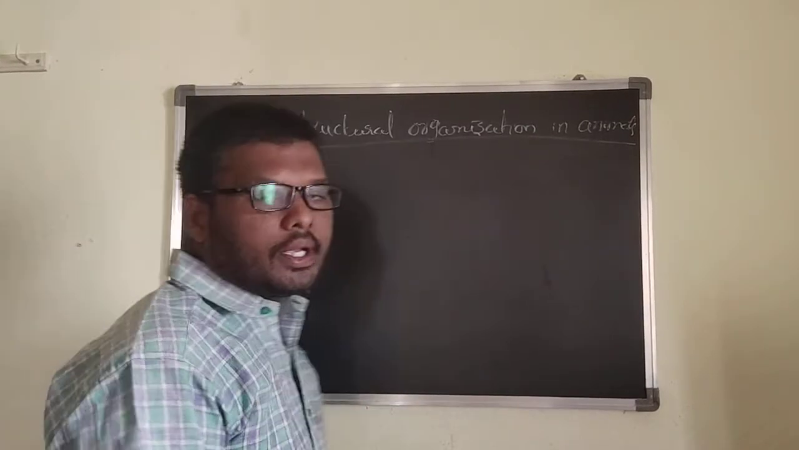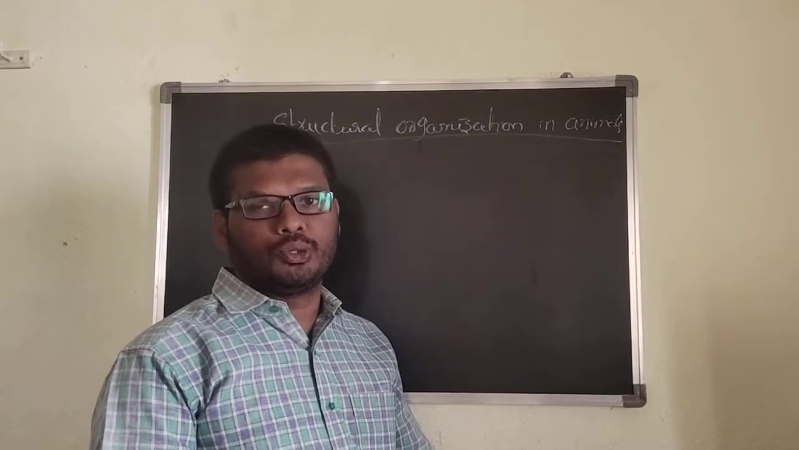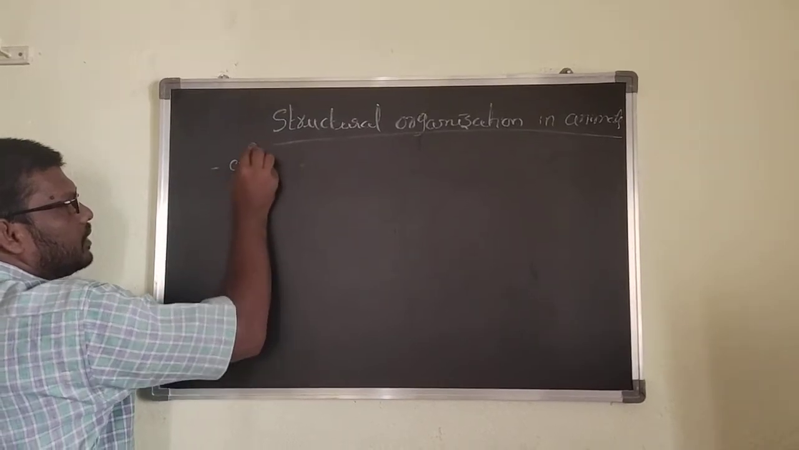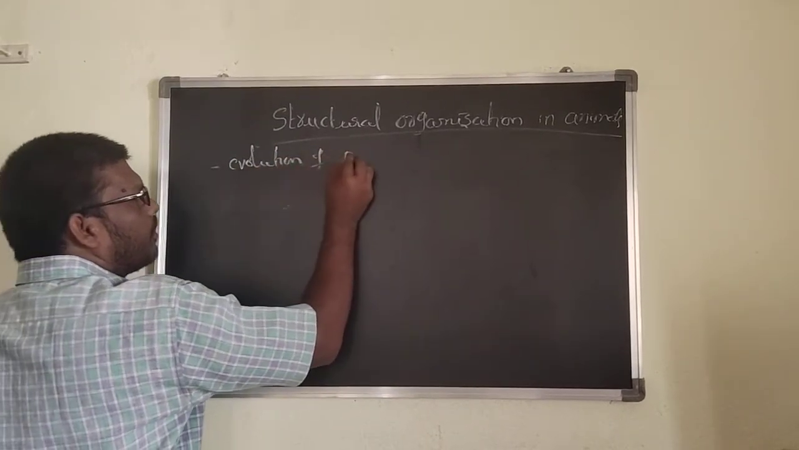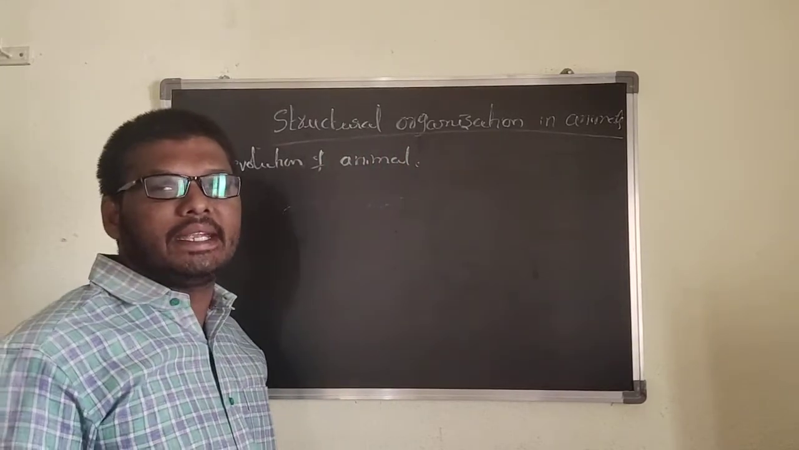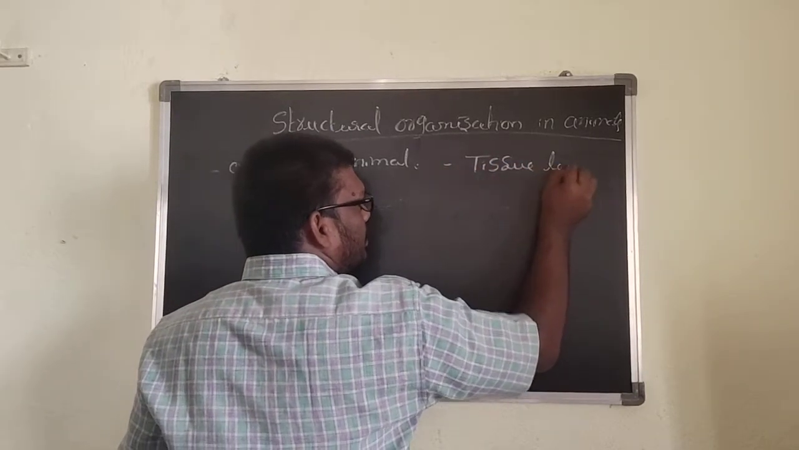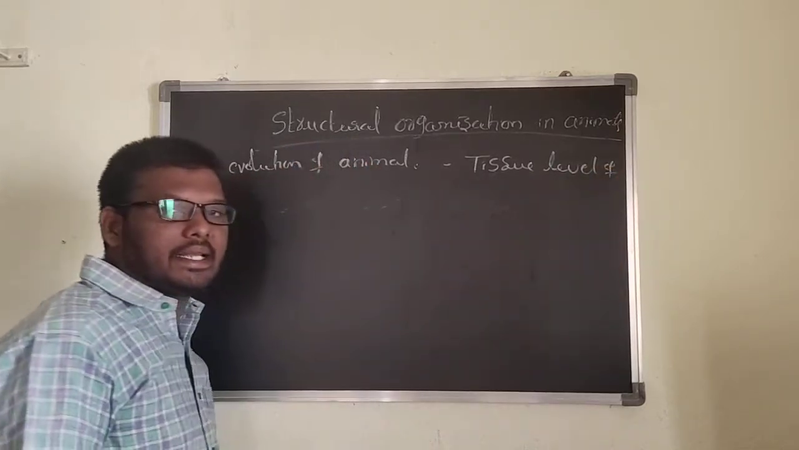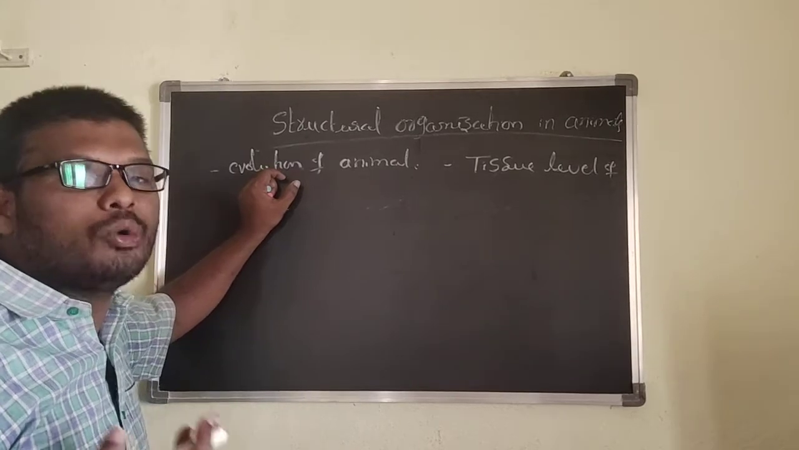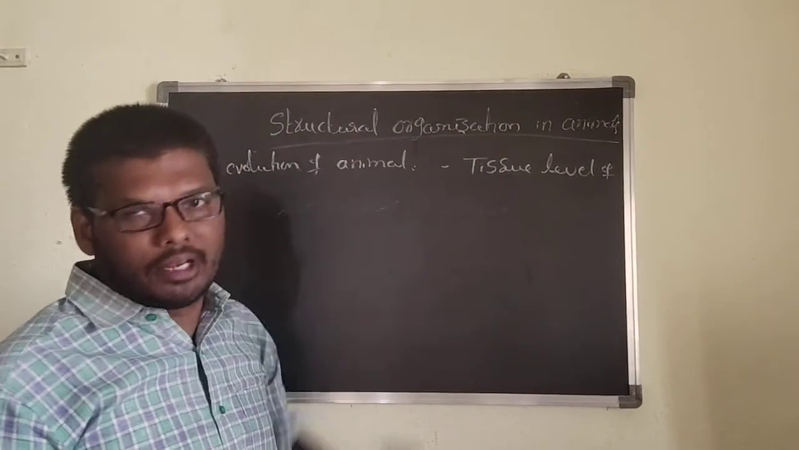From the NEET point of view, they can ask two to three questions. One question they can ask is from animal tissues. Here, in the evolution of animals, the major significant event is the tissue level of organization. Evolution means how the animals arise. The first basic one is the tissue level.